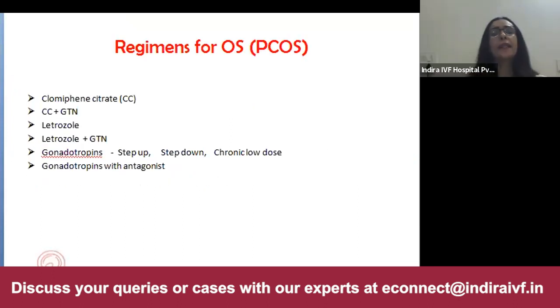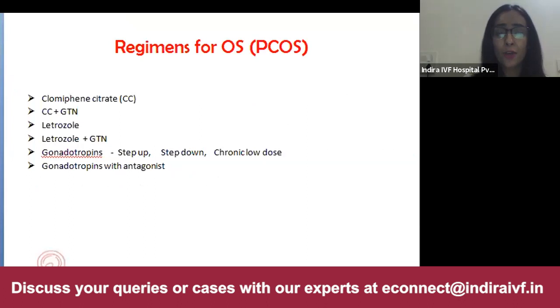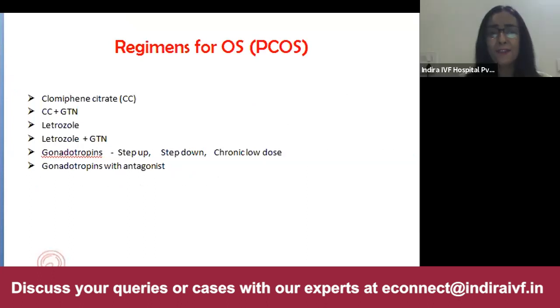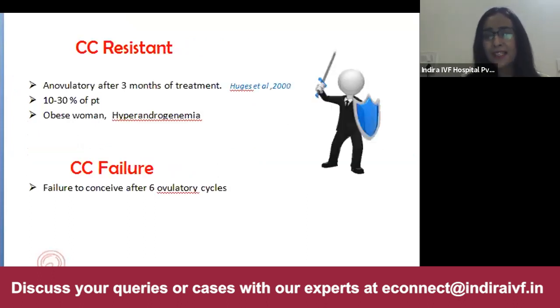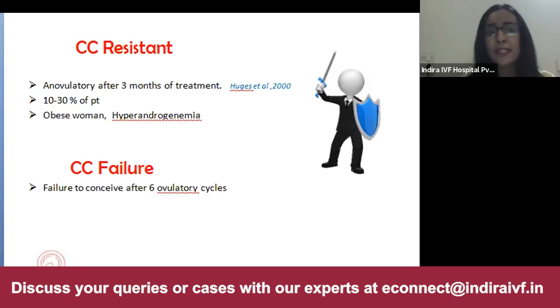Okay, as we know, there is a basket of various choices when we begin our stimulation in IUI cycles, whether to use clomiphene or gonadotropins or letrozole, or a combination, or only gonadotropins. Friends, here we have to remember one thing, that all expensive things are not good. Simplicity can be a boon. So as we discussed this case, it was a CC resistant case. There has been no growth after 4 cycles. We can change the treatment, and this CC resistance is very commonly seen in obese patients and hyperandrogenemia.